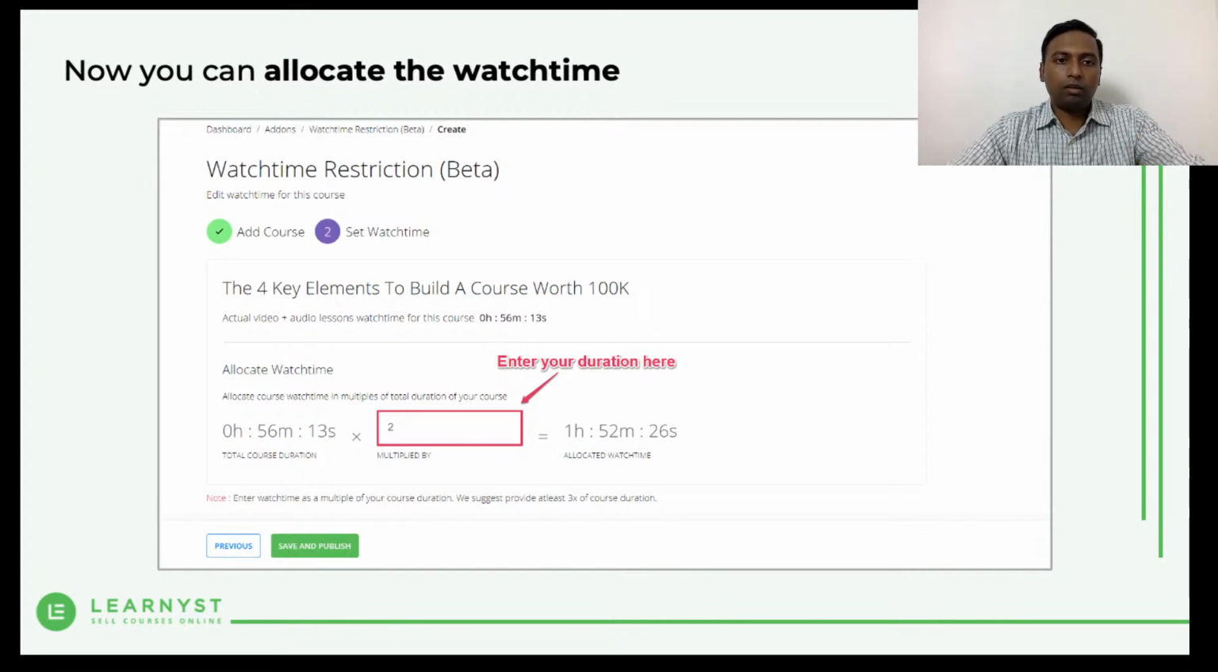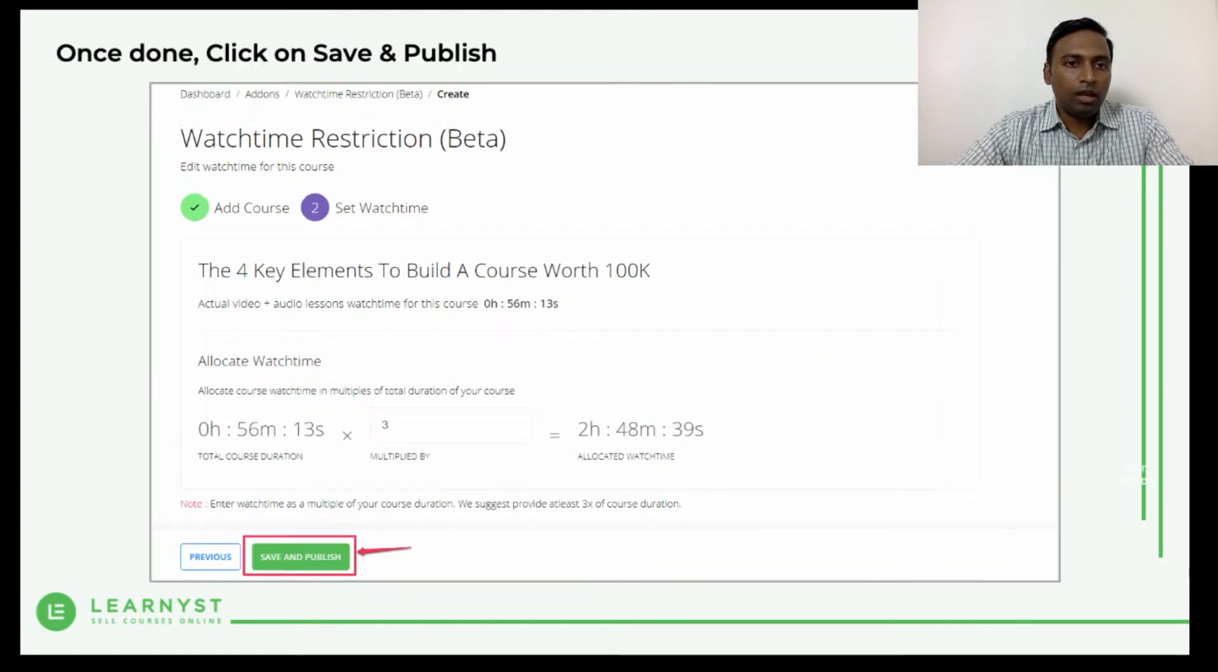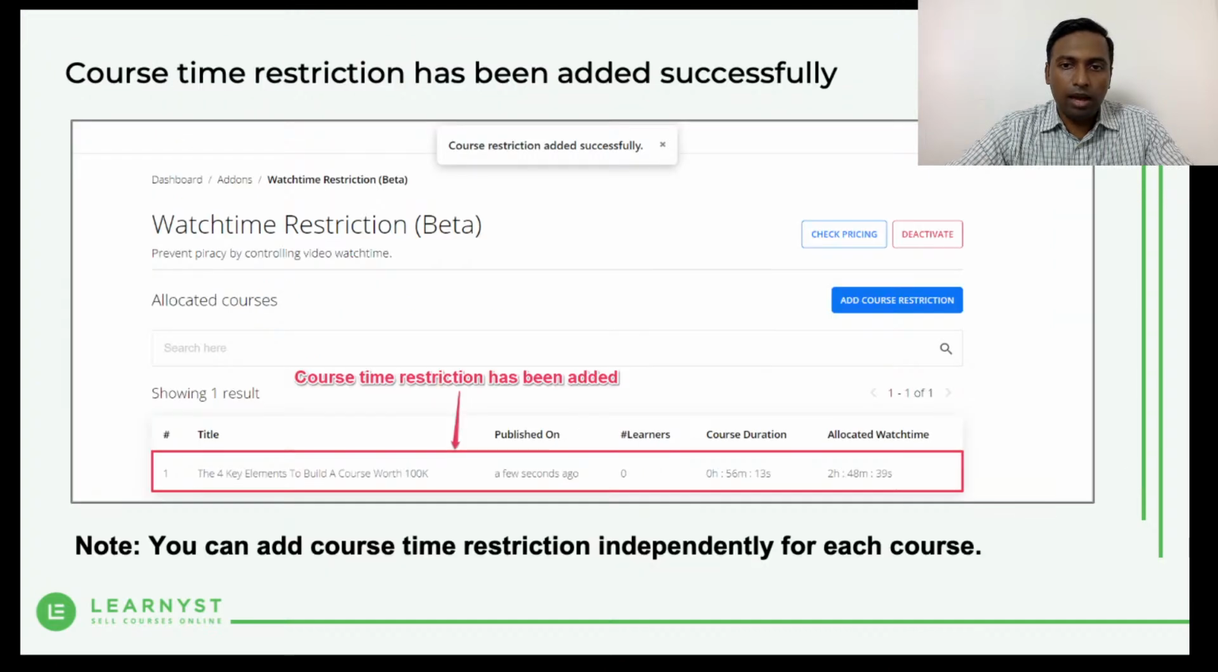But again, as I said, probably tomorrow you add another, say, 15 minute video content. You don't have to come here and do anything. The system automatically adds that 15 minutes in the multiplier. If the multiplier is 2 or 3, it does that multiplication and adds that number of limit to the students, right? You just have to save and publish after that, and that's it. So the particular course is added to the watch time restriction, and you can be assured that the students will not have access to your course once they have exhausted that watch time limit, right?